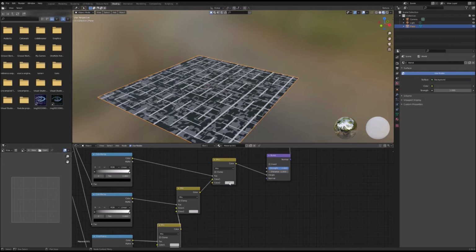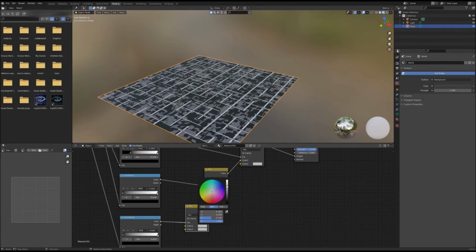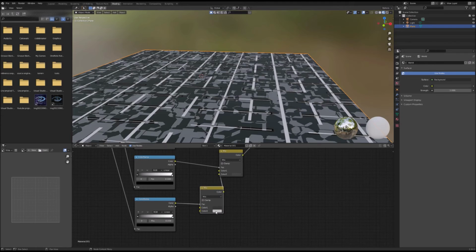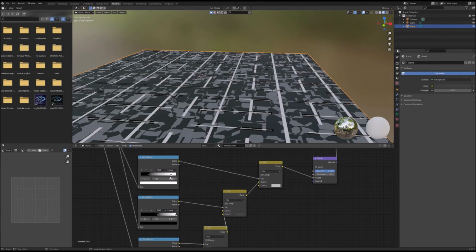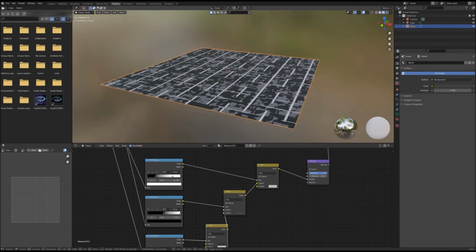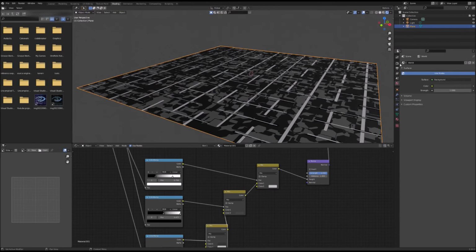Then we're going to adjust our colors as necessary. Make them darker. As you can see, our texture is starting to look a little bit more 3D. Now you'll be able to see this better in rendered view.